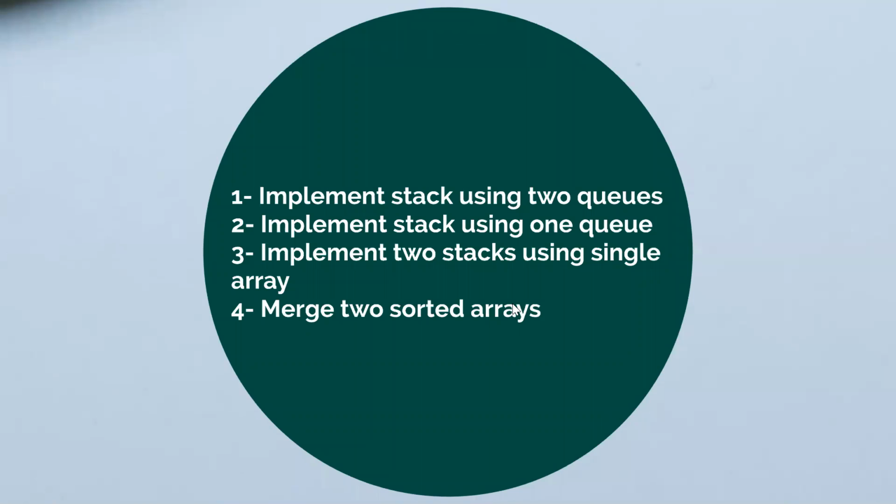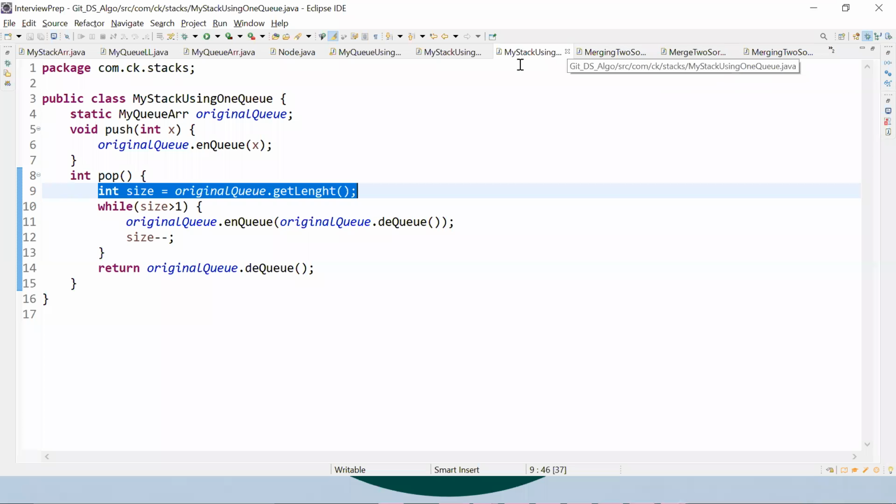Merging two sorted arrays is a very important interview question. There is a different way of asking this. Interviewers may ask you to implement the code for merging two sorted linked lists also. But let's take examples and make sure that we are writing this code in a proper way. I've already written that code, guys, but I don't want to show that to you right now.